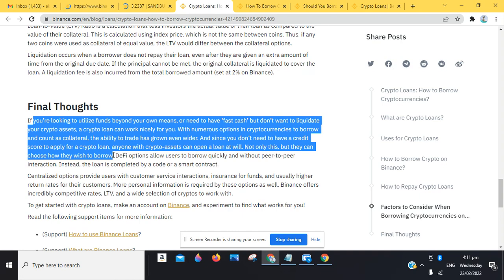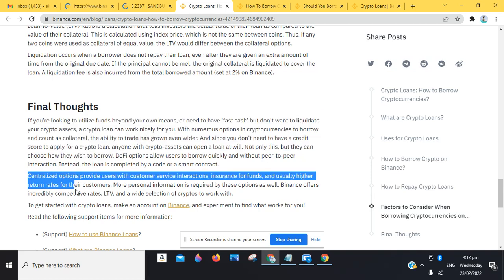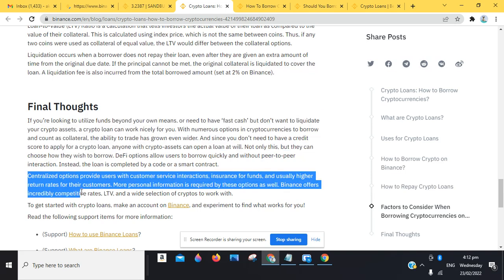So the ability to trade has grown even wider, and since you don't need to have a credit score to apply for a crypto loan, you're good to go. The DeFi options allow users to borrow quickly and without peer-to-peer interaction. Instead, the loan is completed by code or smart contract. So there are also DeFi crypto loans you want to look at. Then we have centralized options, which provide users with customer service interactions, insurance for funds, and usually higher return rates for your customers. So let's check these out.